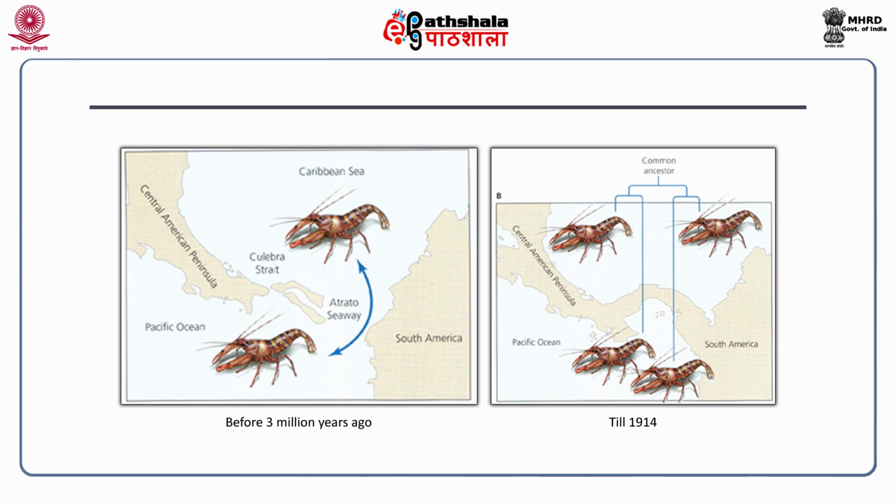One example is in this diagram: the Isthmus of Panama. Before 3 million years ago there was no isthmus. From around 3.5 million to 3 million years ago, the Isthmus of Panama formed and joined two major landmasses on Earth, North America and South America.